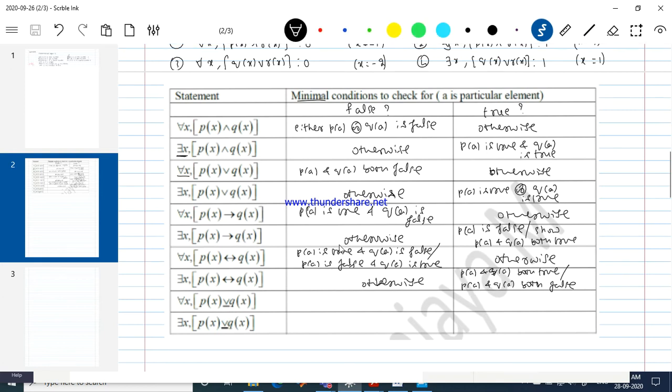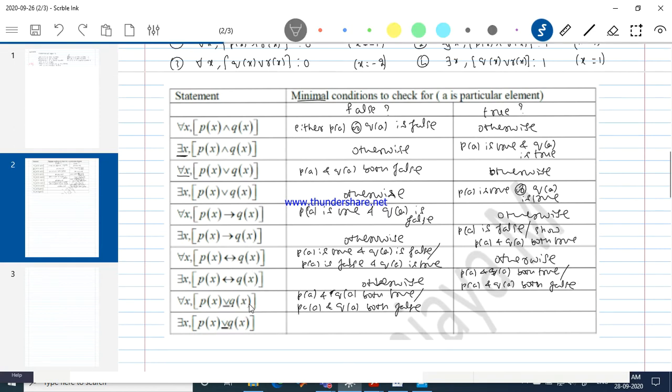So I need to show it's a false statement. I need to identify one example where P of A and Q of A both true, or P of A and Q of A both false. Okay, in general, if you prove biconditional is a true statement, obviously the other one is a false statement. So exclusive OR becomes a false statement. It just goes in that direction. These two are exactly the opposite of each other.